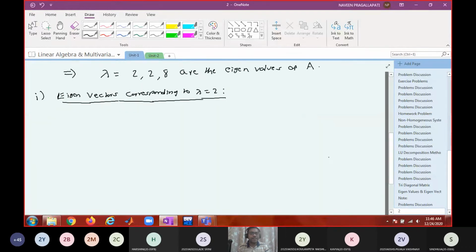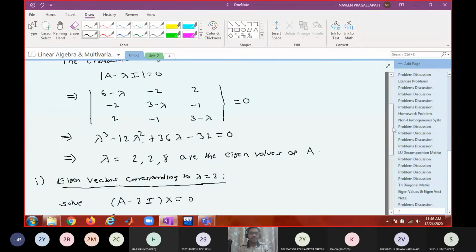Solve the system A minus 2I into x equal to 0. A minus 2I is nothing but substituting lambda equal to 2. Substitute lambda equal to 2 here, and then tell me the matrix.